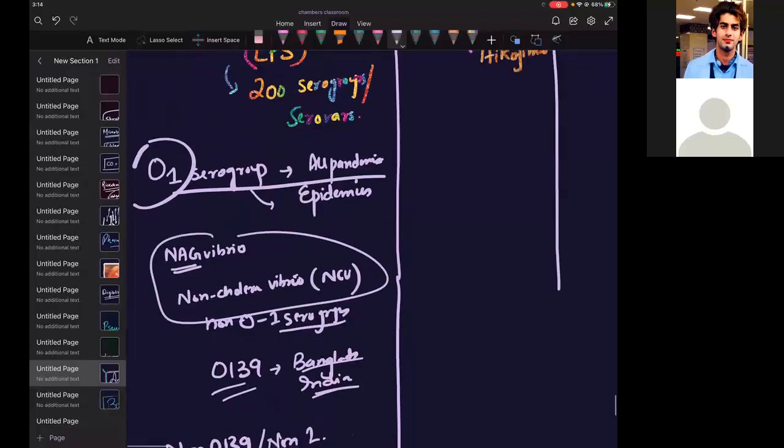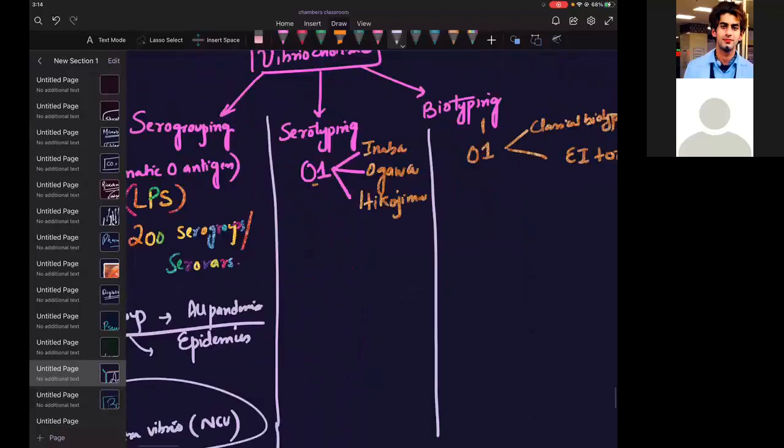Serotyping. Let us go to the serotyping. We said it is Inaba, Ogawa, Hikojima. We are classifying them on the basis of small differences of O antigen.